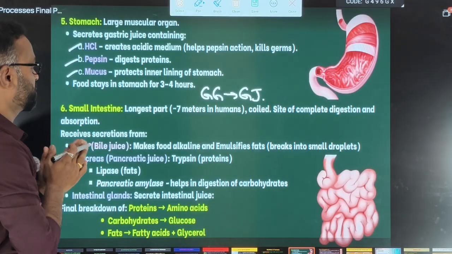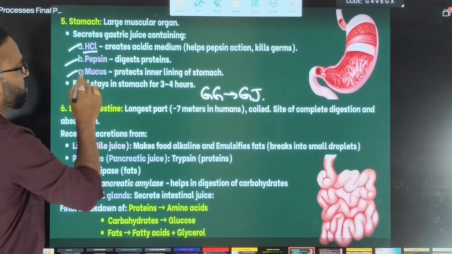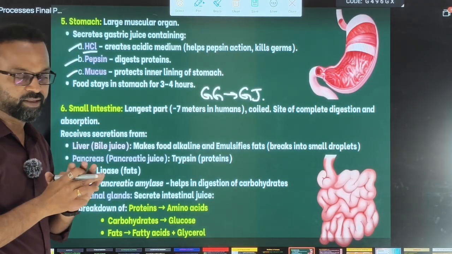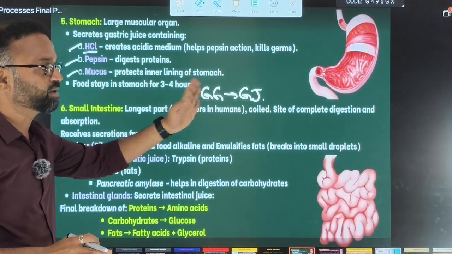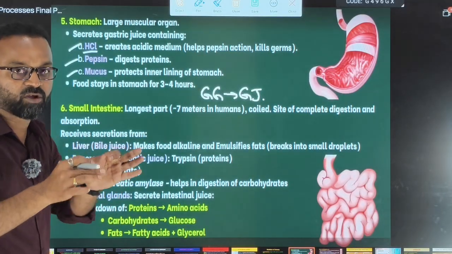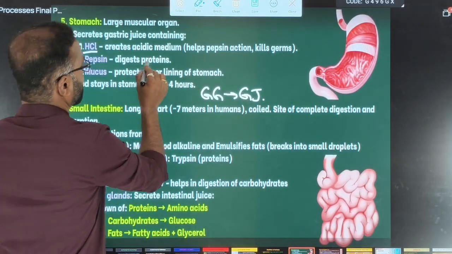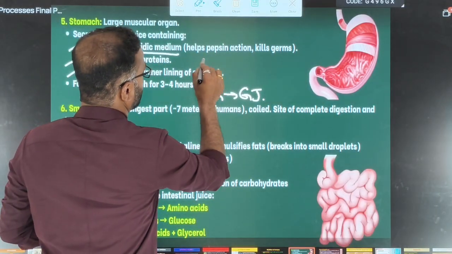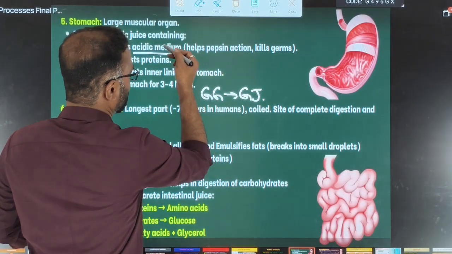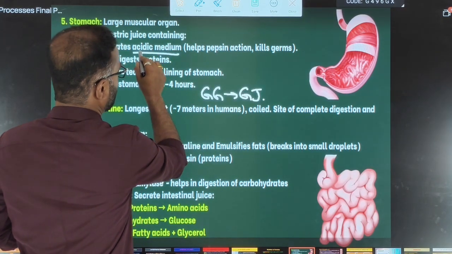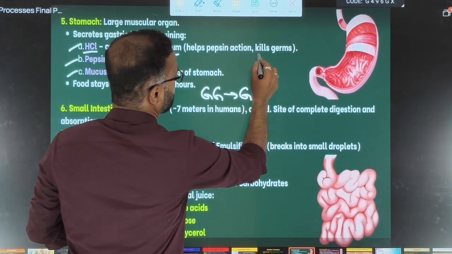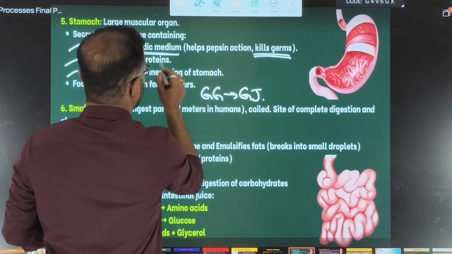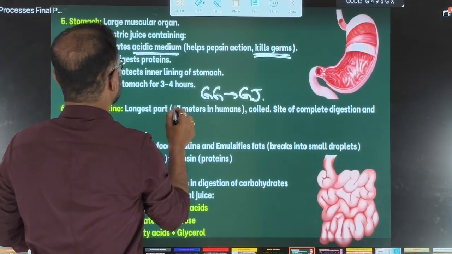Let us try to understand what they do. HCl means hydrochloric acid. It is released by the gastric gland and makes the food acidic, creating an acidic medium. The major role of HCl is to make the food acidic and kill germs. Why create the acidic medium?